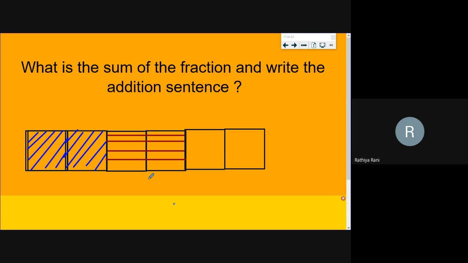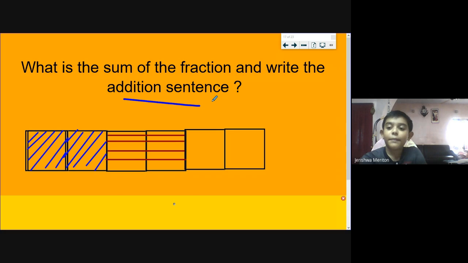So still now we have solved the problems by drawing the diagram. Here they have given the diagram. You have to form the question. Will you do it, students? Yes, ma'am. So the shadeds are different, right? First 2 parts shaded in one way and next 2 parts are shaded in different way. So write the question, count the total parts, write the answer. Just try to write addition sentence, the question, adding 2 fractions.